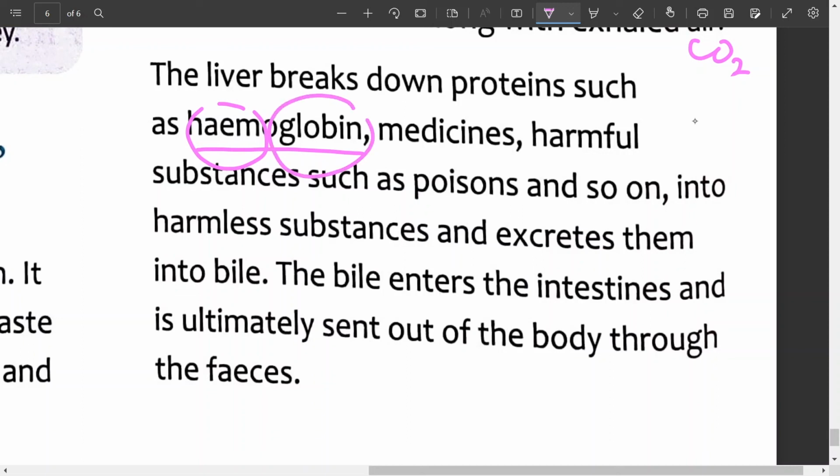It also helps in breakdown of the medicines and harmful substances such as poisons and so on into harmless substances and excretes them into bile. So these waste substances are excreted along with bile. Bile enters the intestines and is ultimately sent out of the body through the feces.